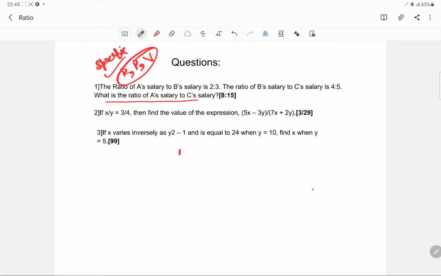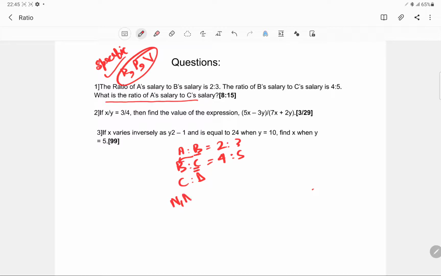So if it's given like A is to B is 2:3, then B is to C is 4:5. Just remember the formula for that. It has to be like this: if you have a denominator over here, the numerator in the next has to be here. For example, C is the denominator here, so in the next it should be a numerator. Just keep it in that pattern.